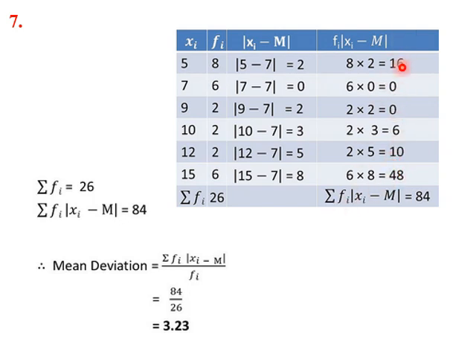We find summation of all these values, get it as 84. So the mean deviation about median is sigma fi into absolute x minus median value divided by sigma fi. So this will be 84 divided by 26, which is 3.23. This is the final answer.